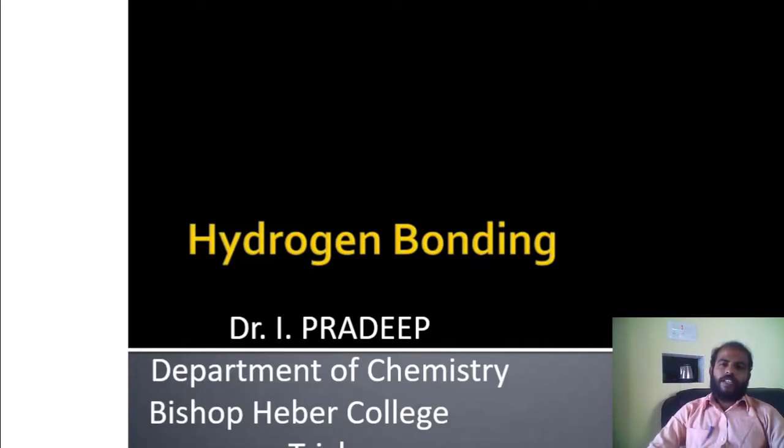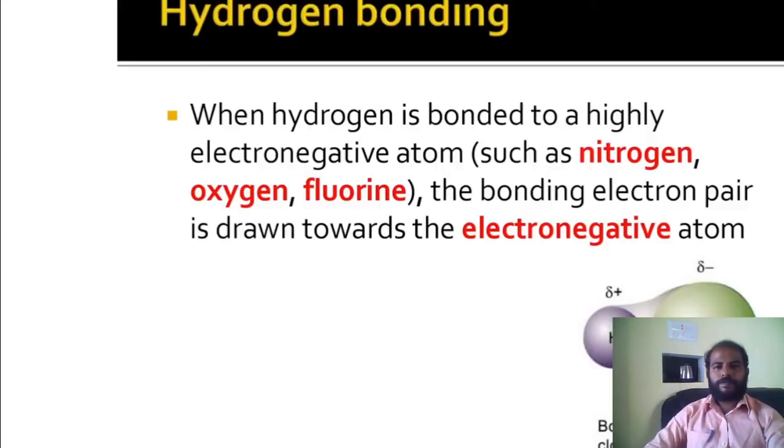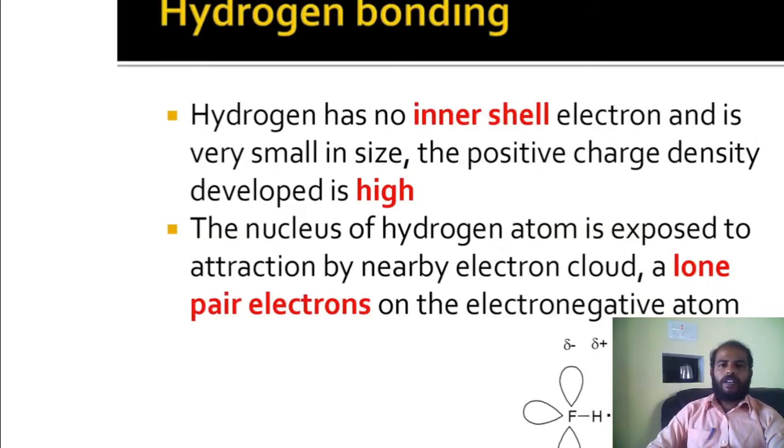I would like to explain hydrogen bond. When hydrogen is bonded to highly electronegative atoms such as nitrogen, oxygen, fluorine, the bonding electron pair is drawn towards the electronegative atom. Hydrogen has no inner electron and is very small in size. The positive charge density is high.